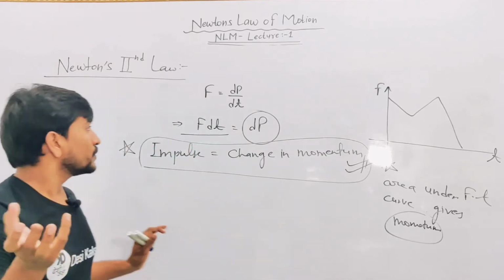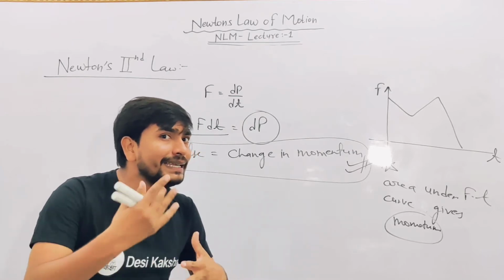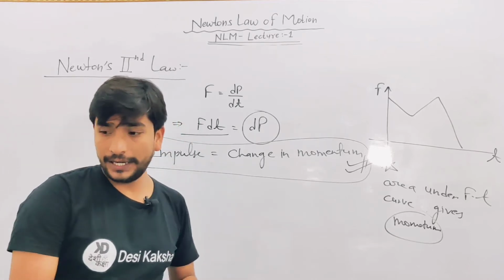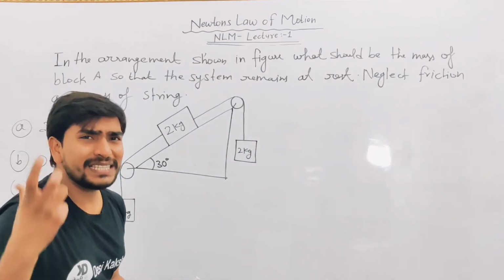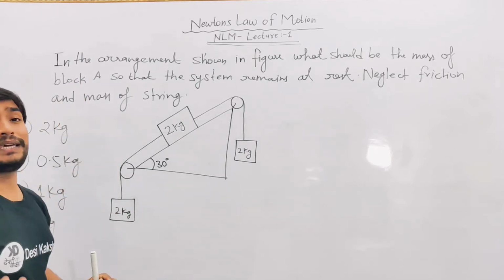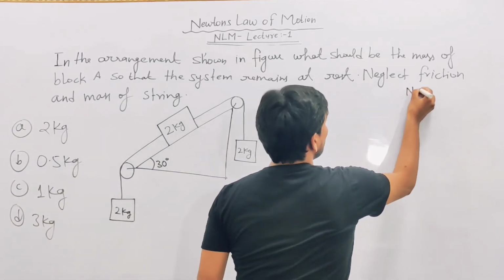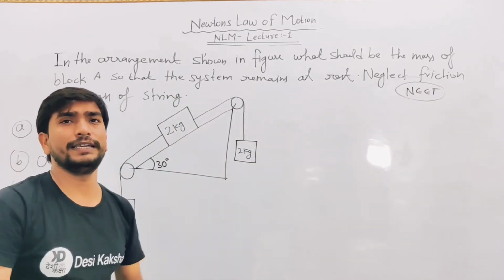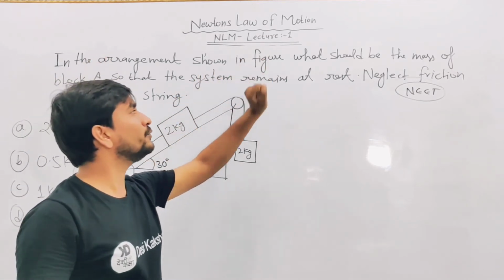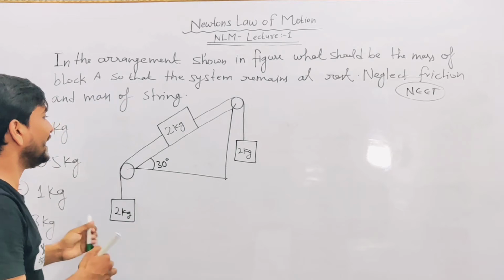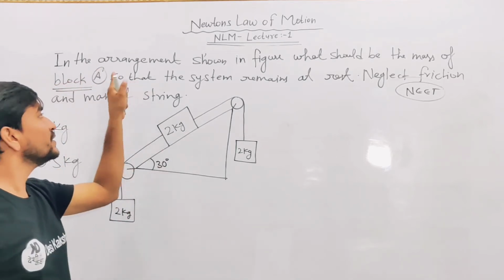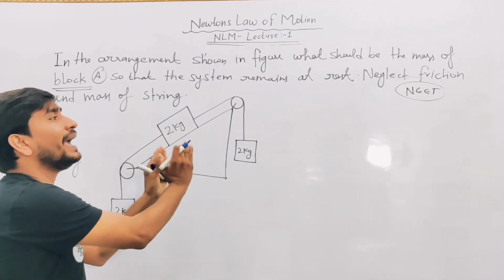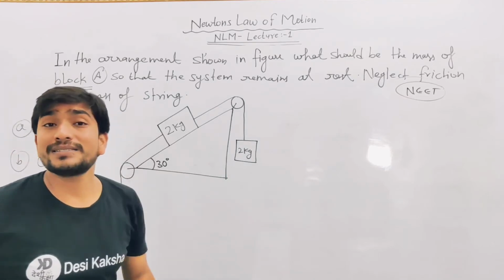Now come to some numericals, so that we can enhance our knowledge with the help of numericals. We have learned a very small concept, and besides this we can solve a NEET problem. At first, read this question very carefully. In the arrangement shown in the figure, what should be the mass of block A so that the system remains at rest? Neglect friction and mass of the string.